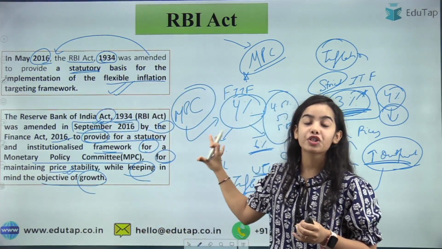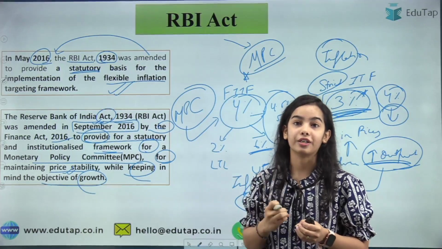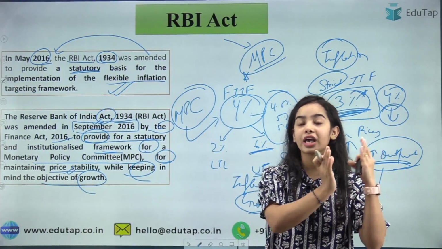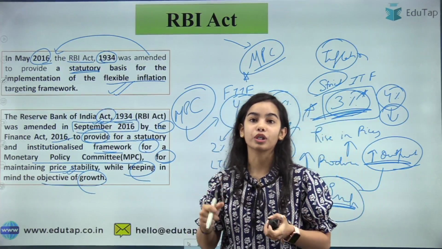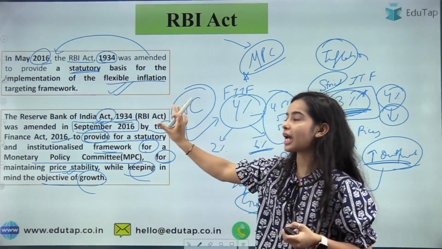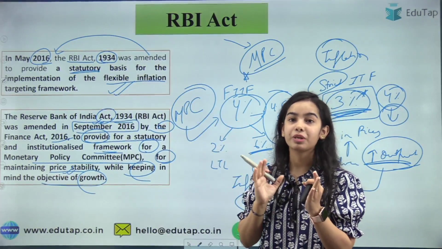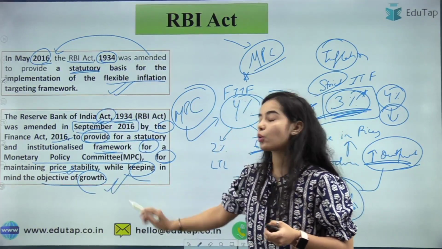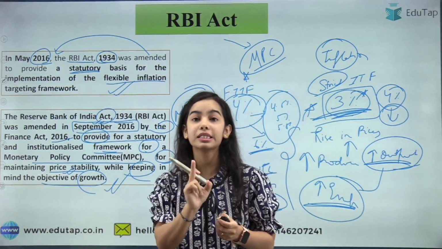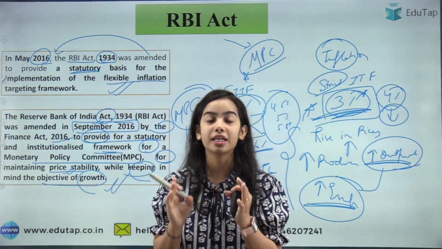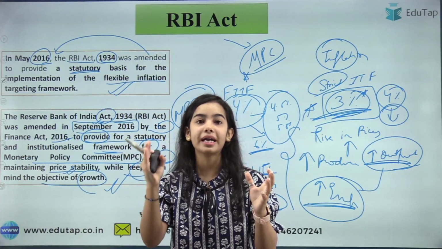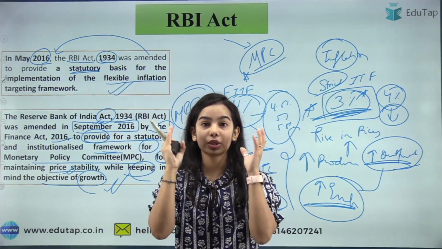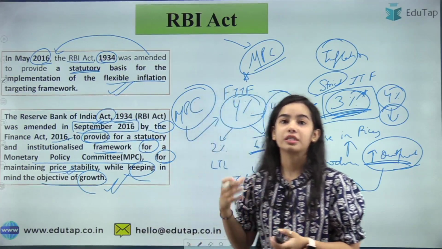So not only inflation but the growth is also the objective. So inflation, of course, we have to maintain first, but with the objective of growth. So this was the flexible inflation targeting framework where the leverage has been given as well as the objective of growth is also seen with the inflation. So this is the motive of Monetary Policy Committee, to maintain the price stability keeping in mind the objective of growth. So there are the dual effects of this.